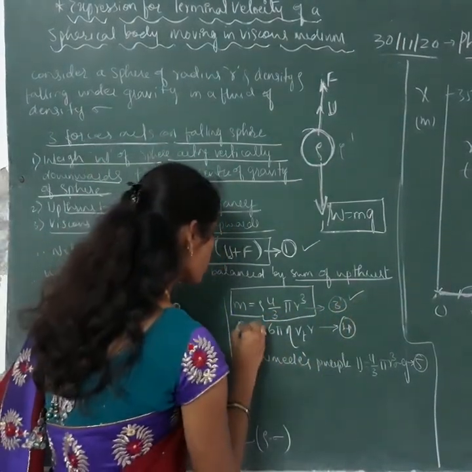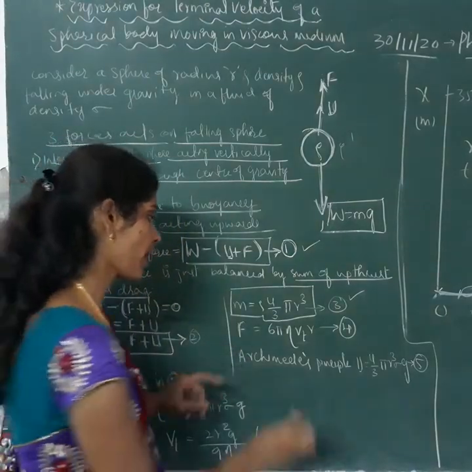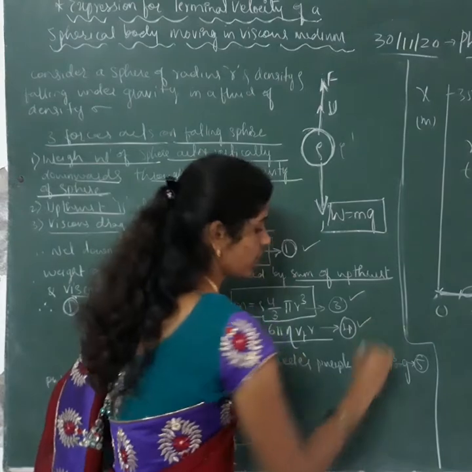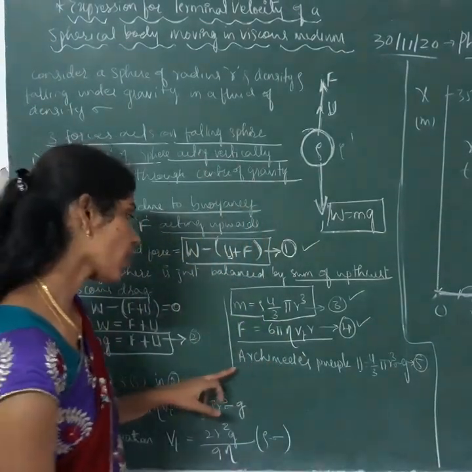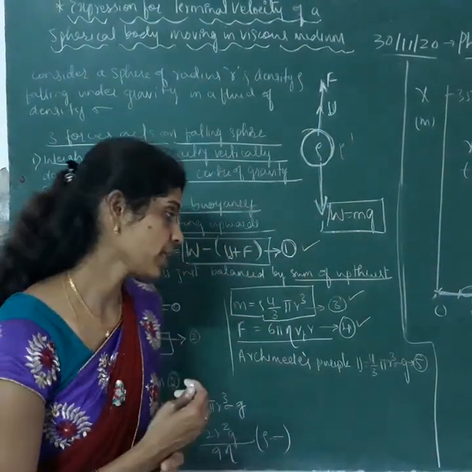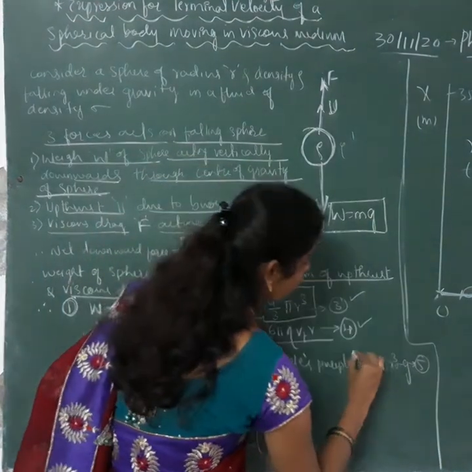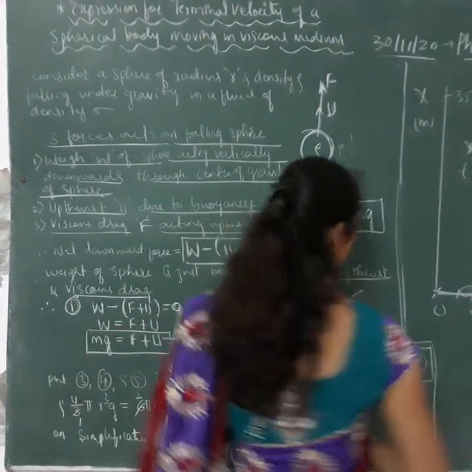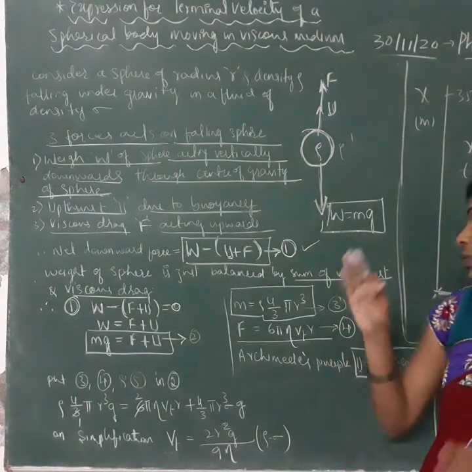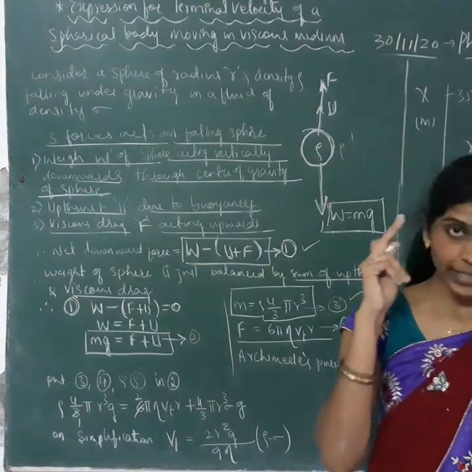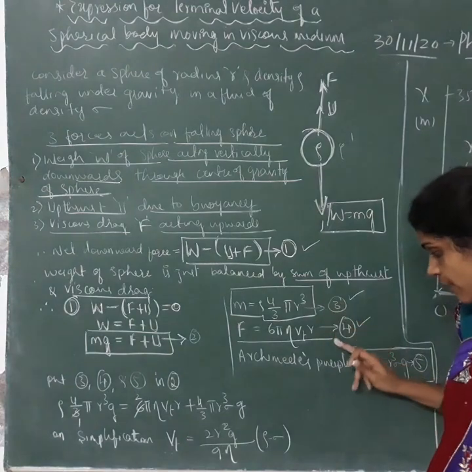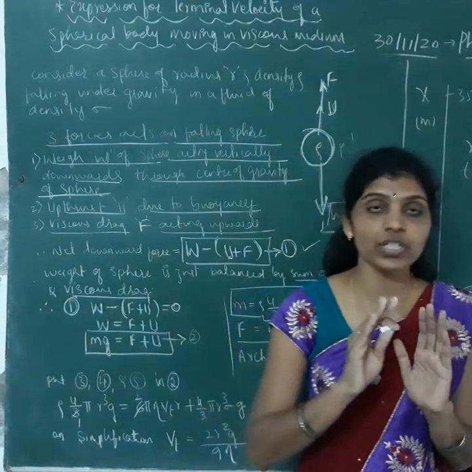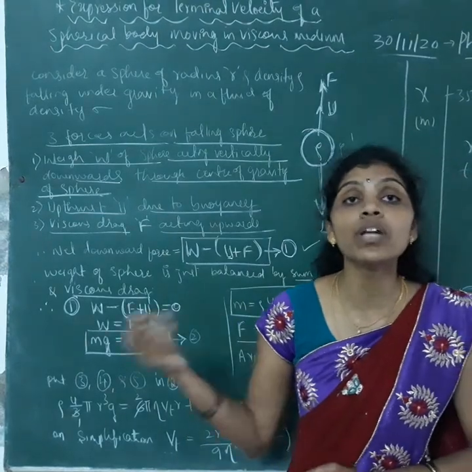According to Stokes' law, the force is given by 6 pi eta Vt into r. Consider that as equation 4. According to Archimedes principle, U is given by the formula 4 by 3 pi r cube sigma into g. So this is the fifth equation. Keep in mind equation 3, equation 4 and equation 5, because we are substituting all of these in equation 2.